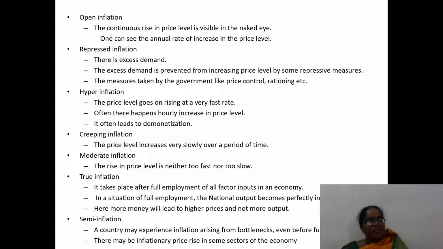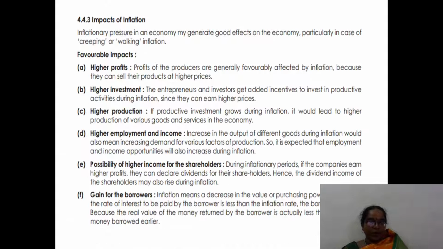Moderate inflation means it is neither too fast nor too slow. True inflation takes place after full employment. It is a situation of full employment where national output becomes perfectly inelastic. Semi-inflation means a country may experience inflation arising from bottlenecks even before full employment.